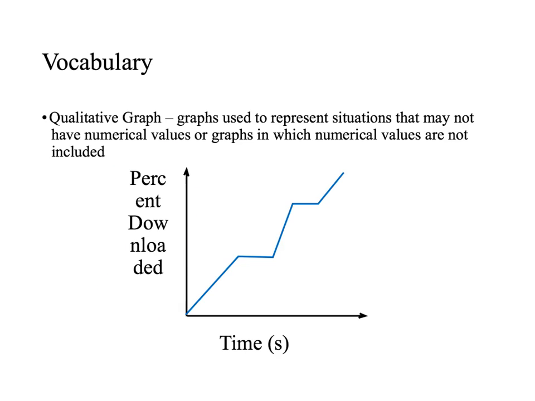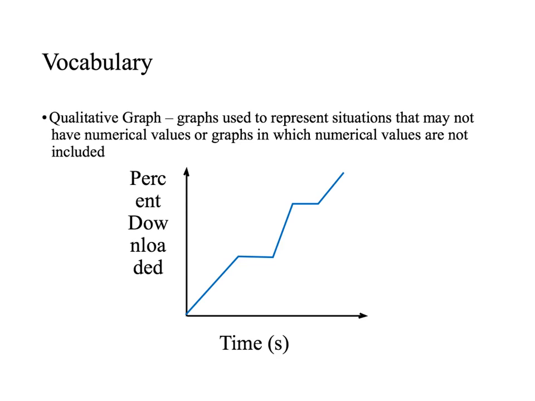So here we're looking at time, and we're looking at percent downloaded. So we're downloading something, and we're looking at the percent that it's downloaded over the course of certain time. As we start out and we see the time going on, you can see that it was downloading pretty quickly. We had a pretty big jump here in this time limit. Then we can see that the download actually stopped.